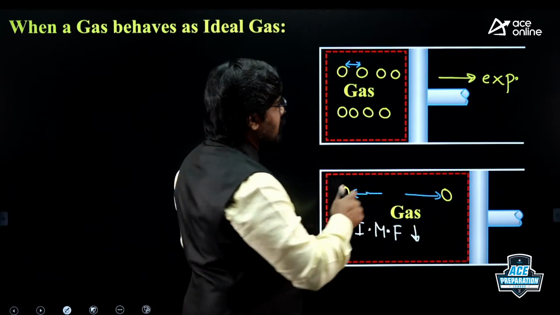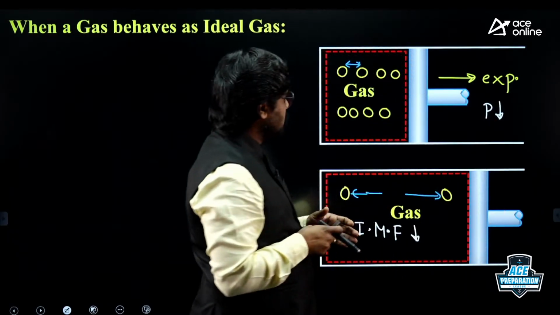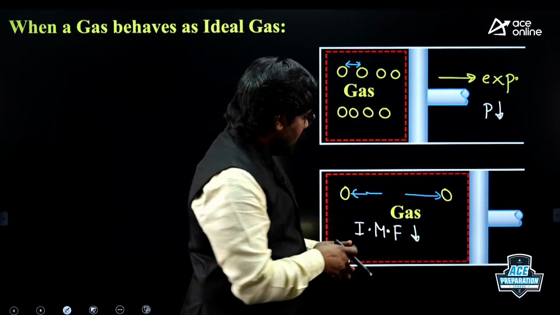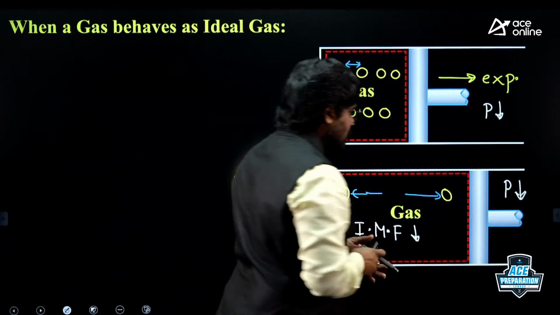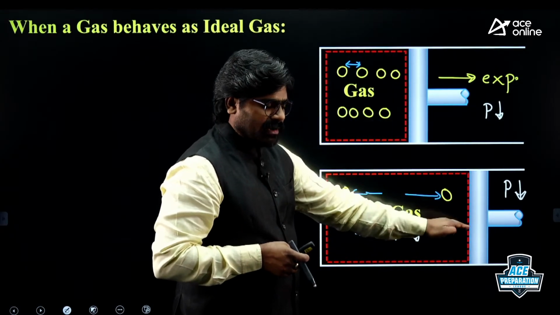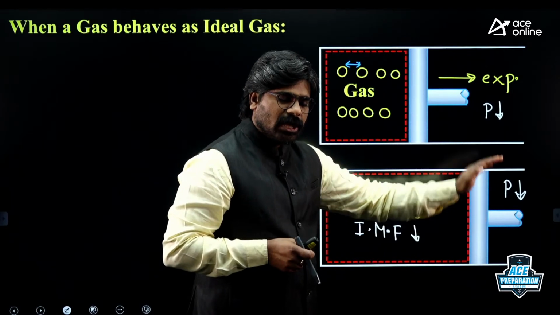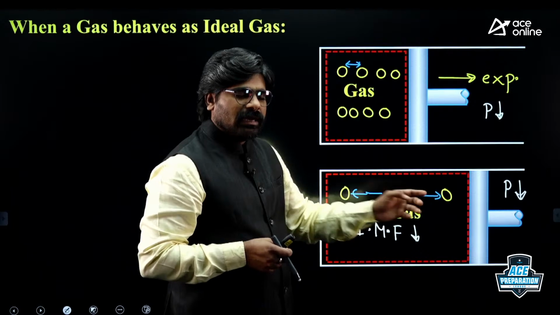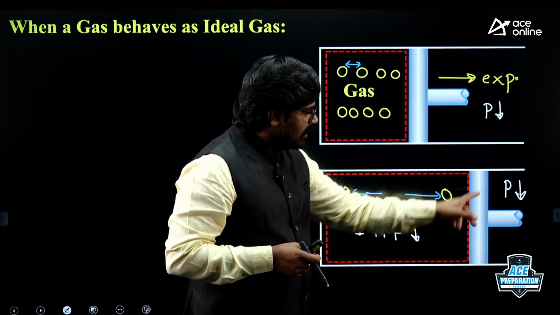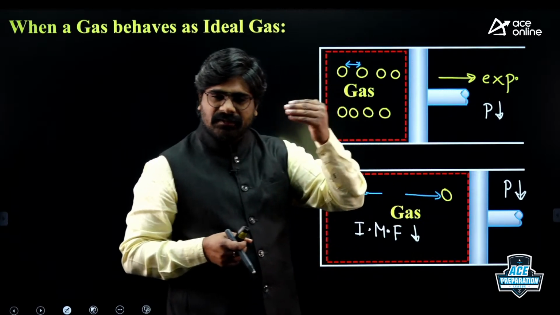During expansion, pressure decreases. So as the gas is expanding, the pressure is decreasing. Under low pressure, right now the pressure is low, because of expansion. Generally, during expansion, the volume increases and the pressure of the gas decreases.